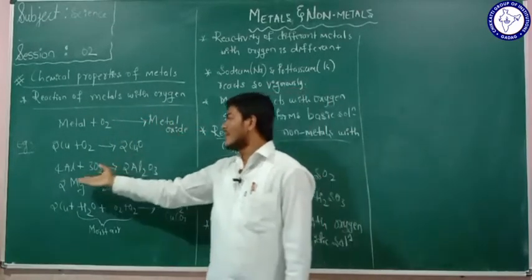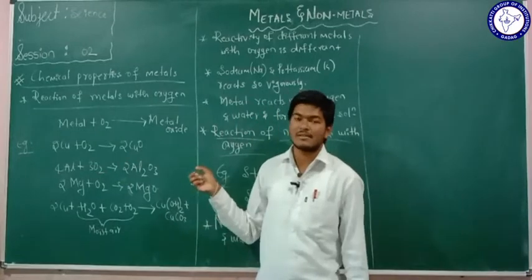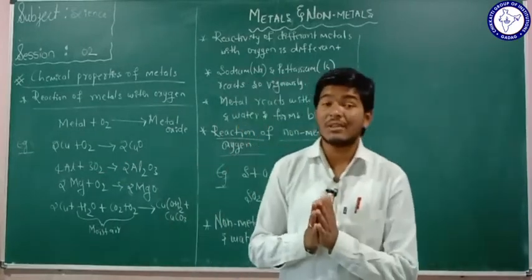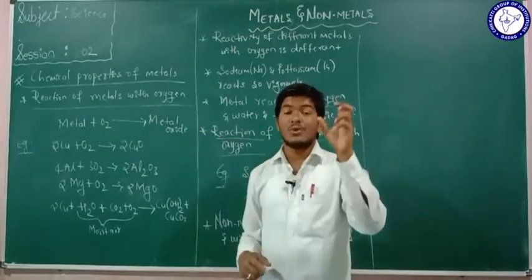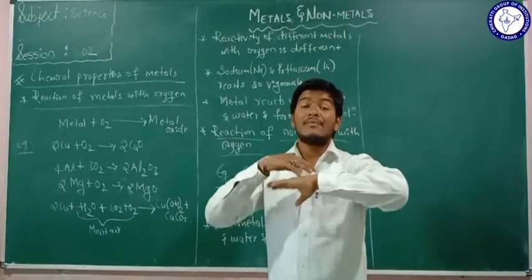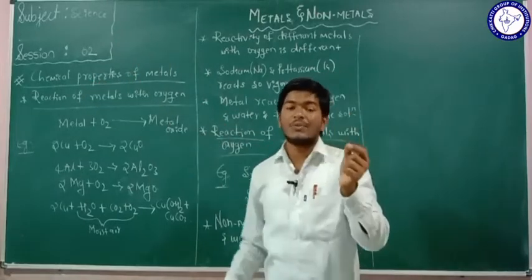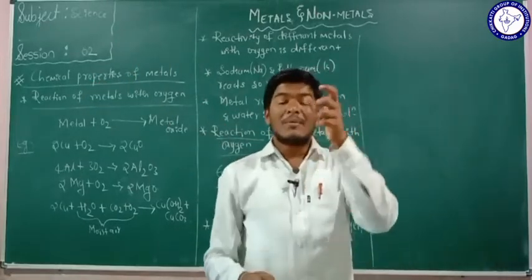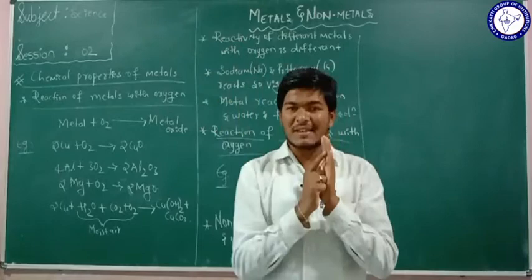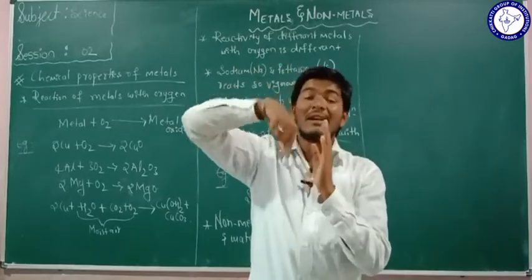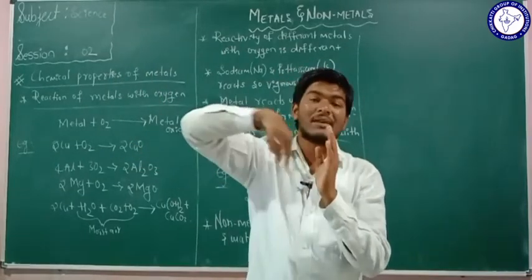Another example I am taking here. When aluminium reacts with oxygen, it forms aluminium oxide. When aluminium reacts with oxygen, it forms a thin layer on the aluminium surface, which resists further oxidation with the air. If you take one aluminium rod and place it in the environment, it reacts with the oxygen the first time and makes a coating, which is nothing but the aluminium oxide present on the rod.